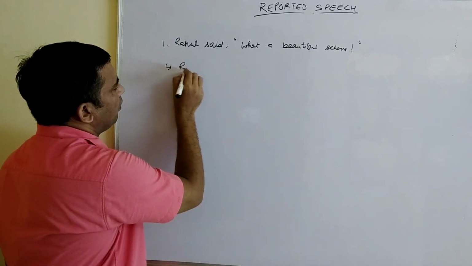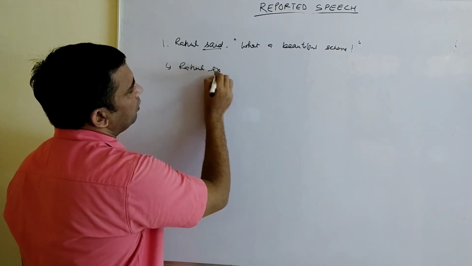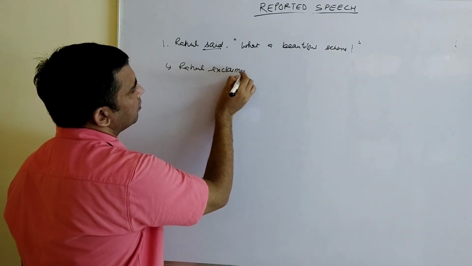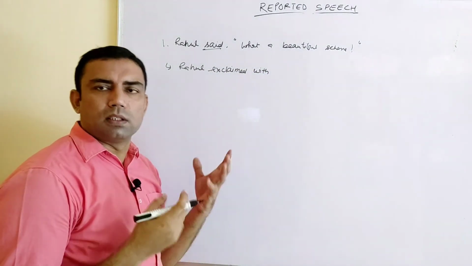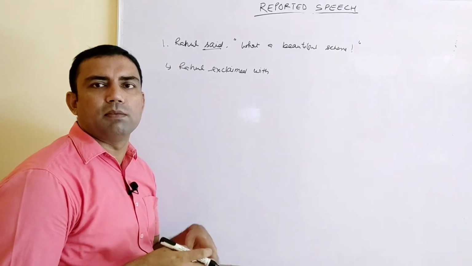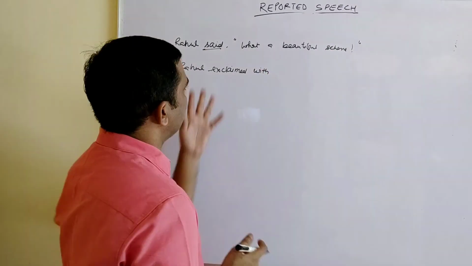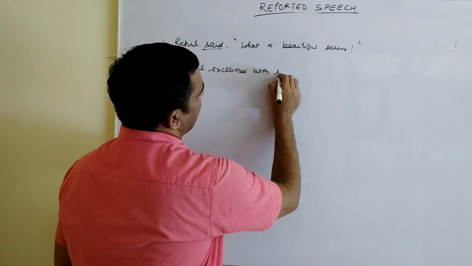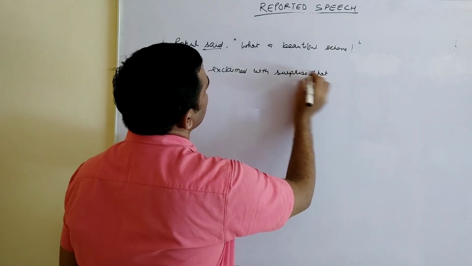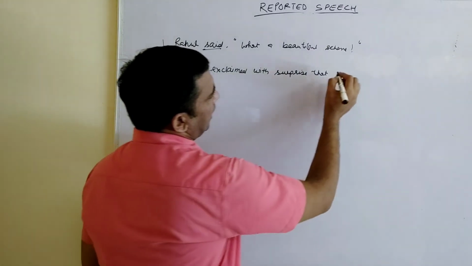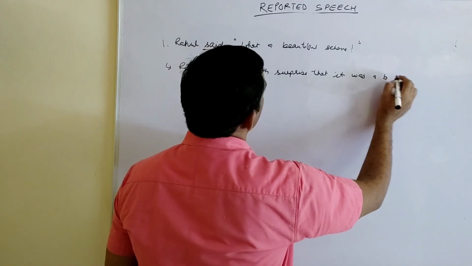How to change it? Rahul will be as it is. The reporting verb will change according to this: Rahul exclaimed with. It goes exclaimed with surprise, exclaimed with shock, exclaimed with sadness, exclaimed with happiness. Accordingly, whatever it is written here: Rahul exclaimed with surprise. That we use here to remove inverted commas. That it was a beautiful scene.